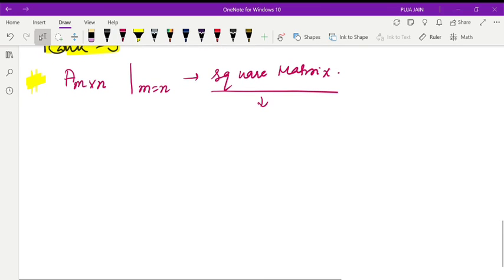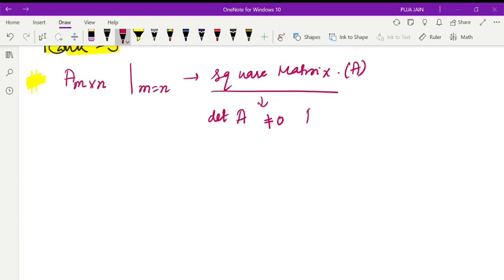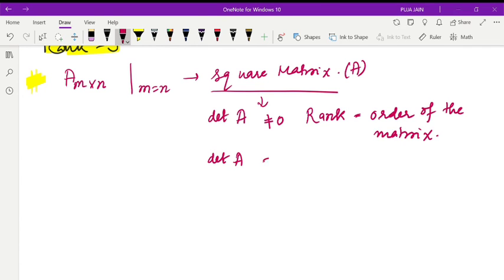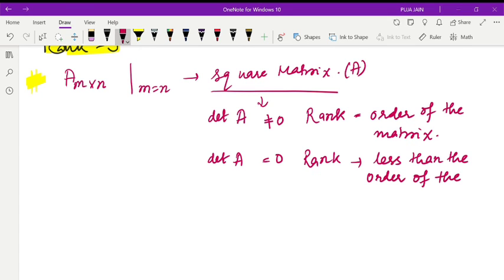For a square matrix, when the determinant of A is not equal to 0, then the rank is equal to the order of the matrix. And when determinant A is equal to 0, then the rank is always less than the order of the matrix.